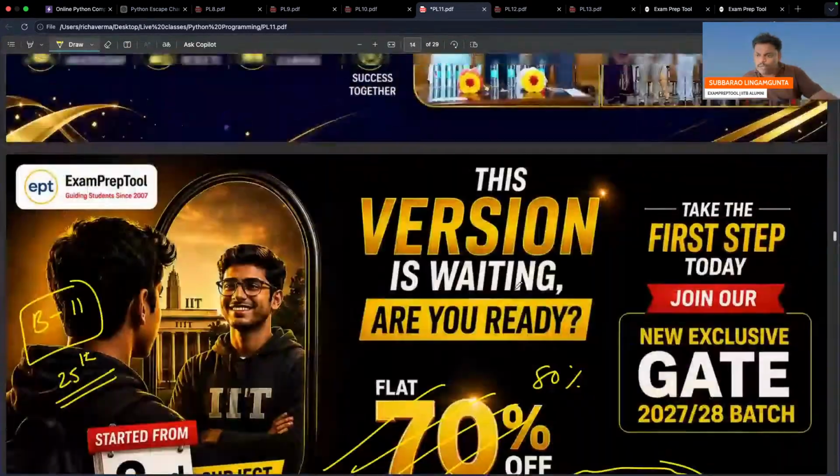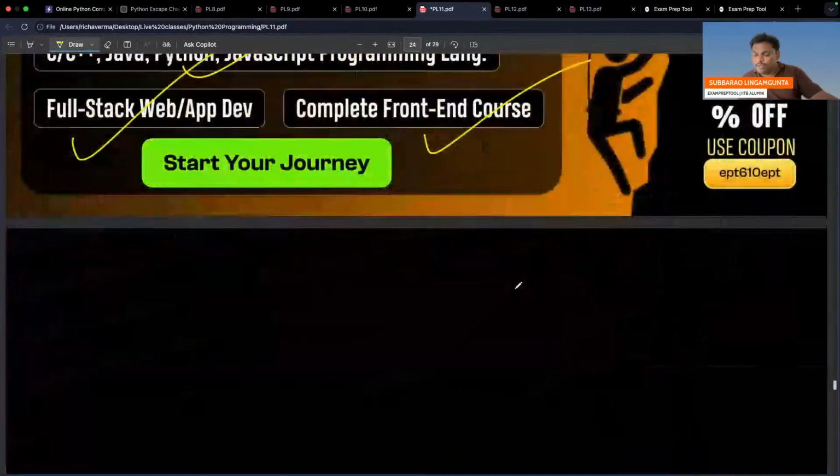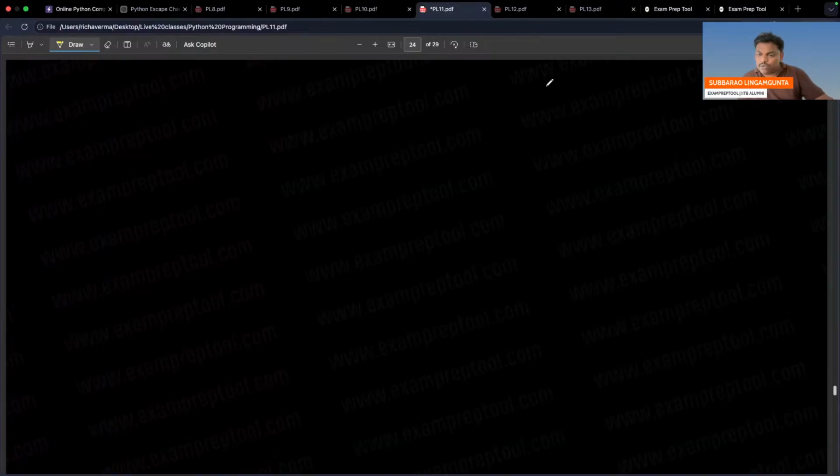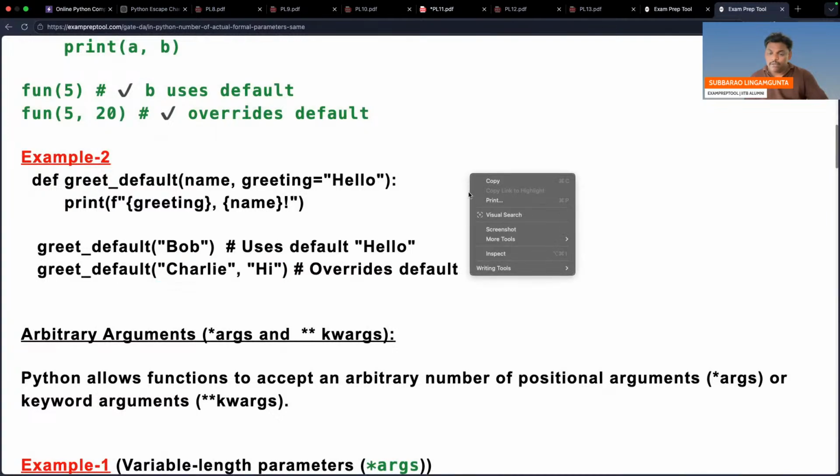I hope you got it. Now come to the next story. We are in the middle of the story. Everyone listen, come to the next story. Be careful. So this story is completed. Default parameters are also completed.